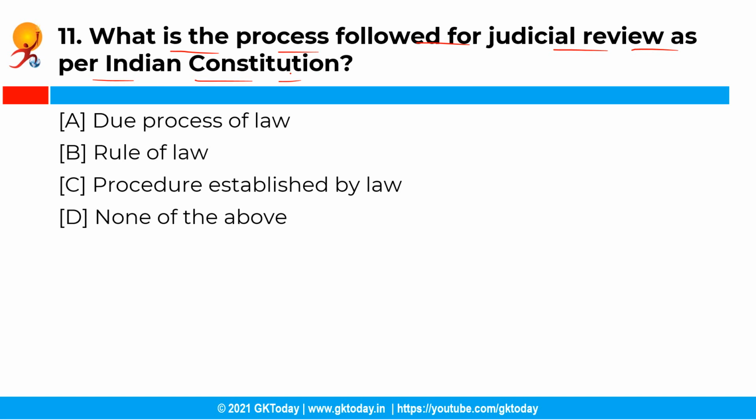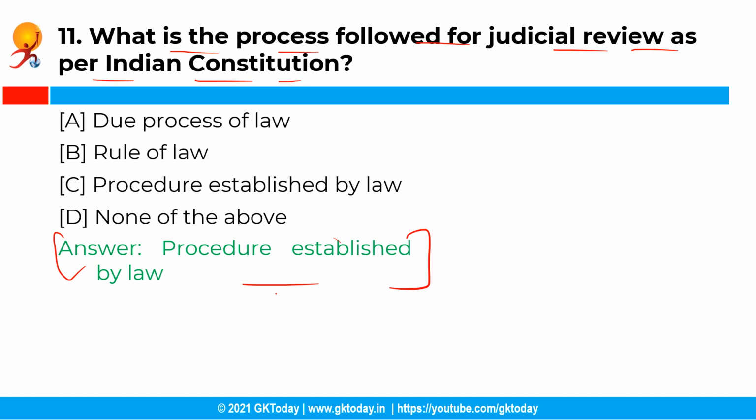Now the next question is, what is the process followed for judicial review as per Indian Constitution? So you have the following options and the correct answer is option C, that is procedure established by law. See, the Supreme Court, while exercising judicial review, examines the constitutionality of a law based on the fact that whether it is within the powers of the authority concerned or not, which is referred to as the procedure established by law.